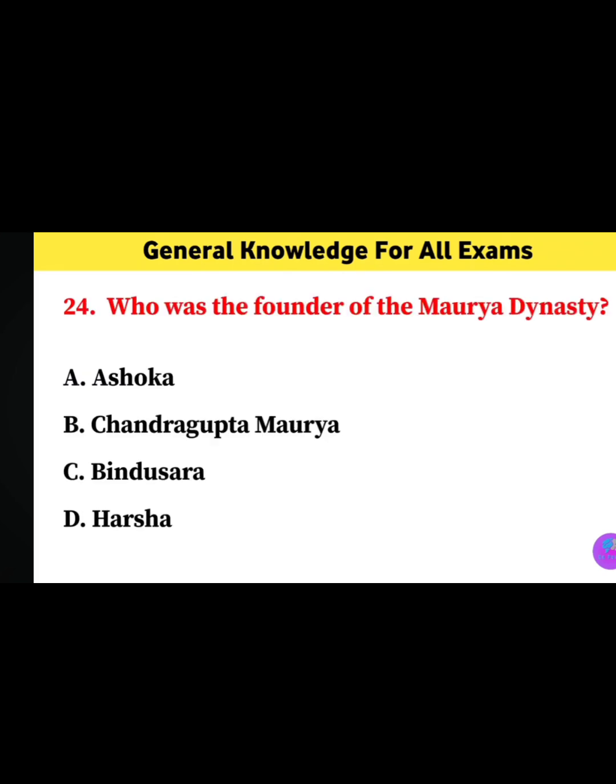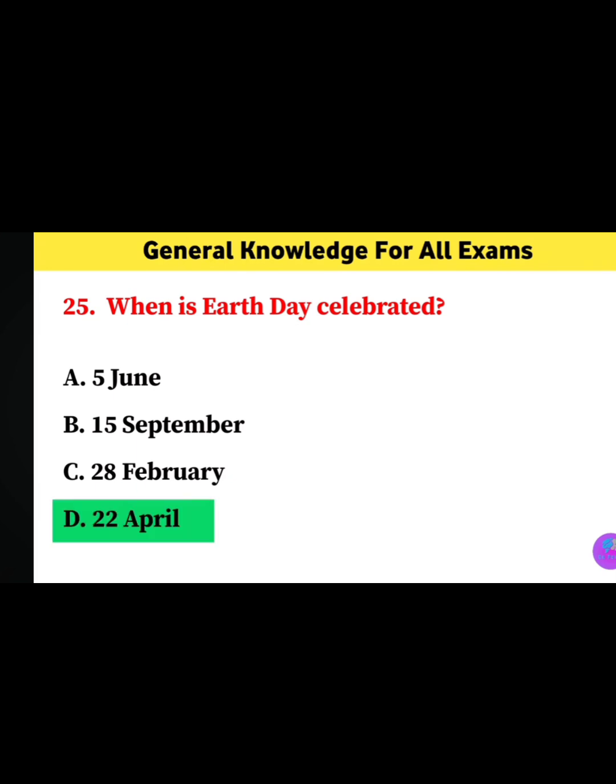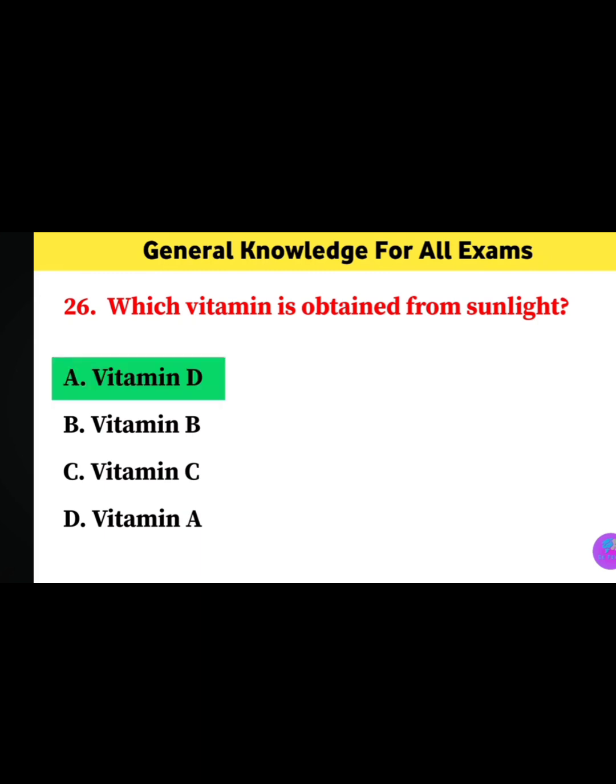Who was the founder of the Maurya dynasty? The correct answer is Chandragupta Maurya. When is Earth Day celebrated? The correct answer is 22nd April. Which vitamin is obtained from sunlight? The correct answer is vitamin D.